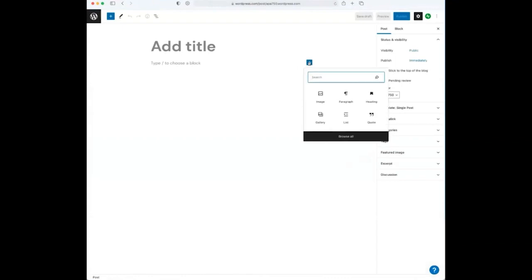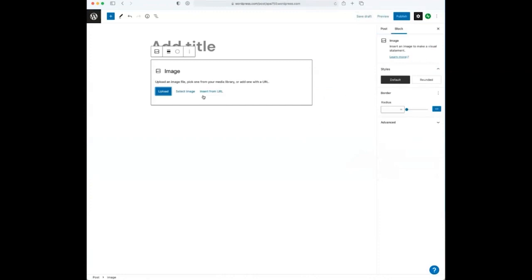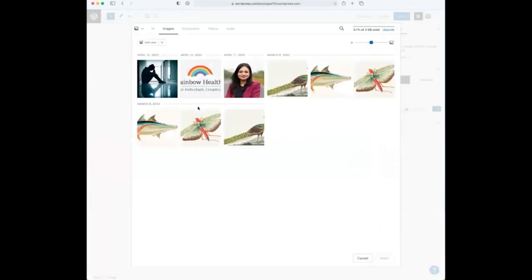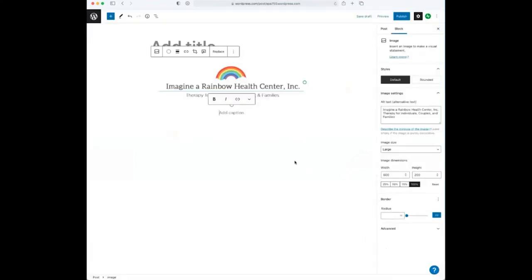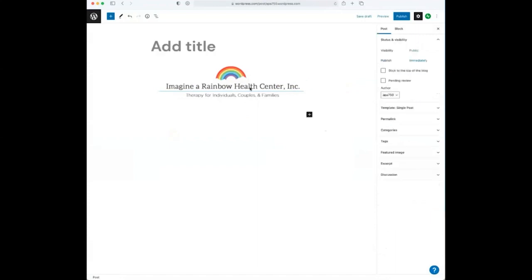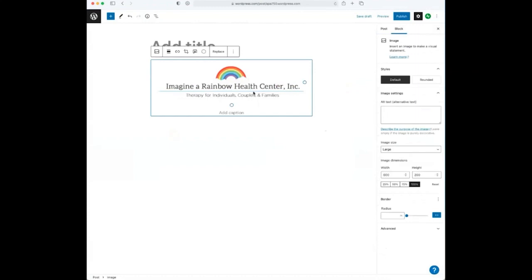The way WordPress works is there's blocks. You add blocks of things. So I'm going to add an image that I uploaded earlier. And this is the same logo image. So when I insert the image, I've got alt text on the right that I pre-populated just for you. But normally, if I didn't have any alt text, I could click on the image and then over to the right where there are image settings, there's a box that says alt text or alternative text.